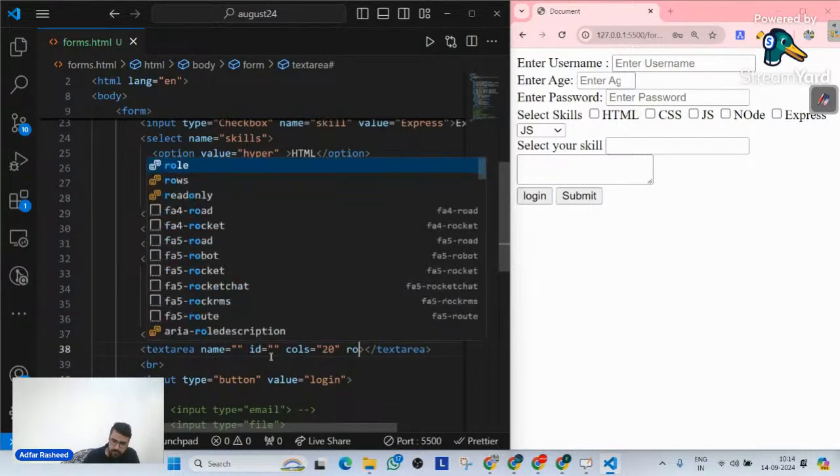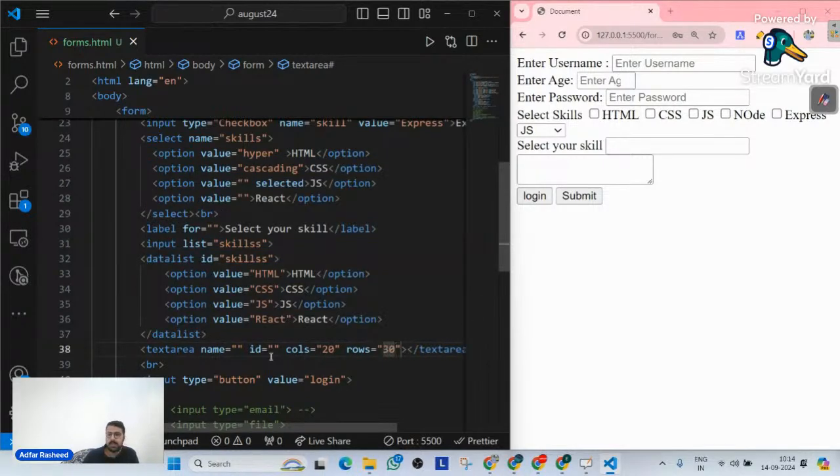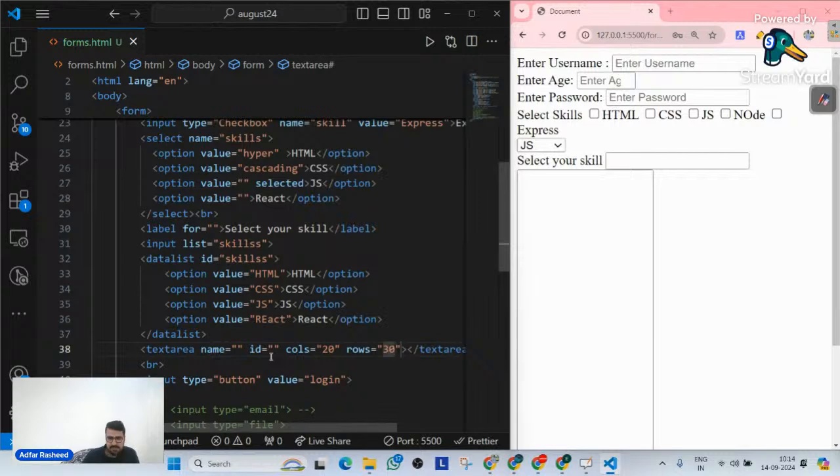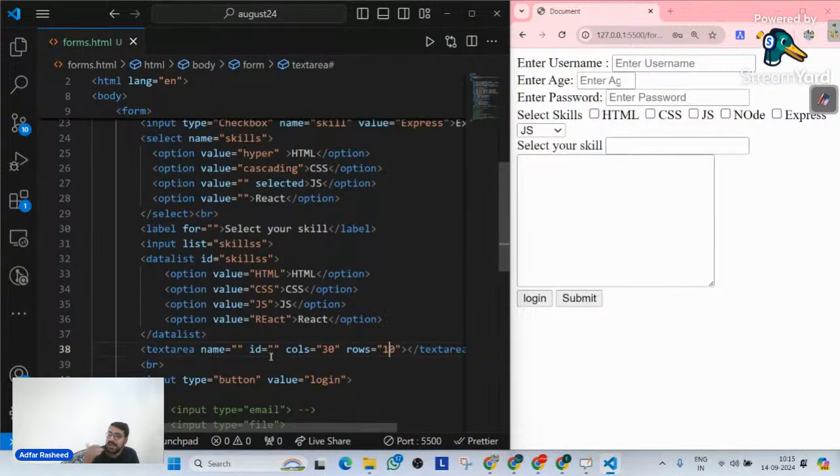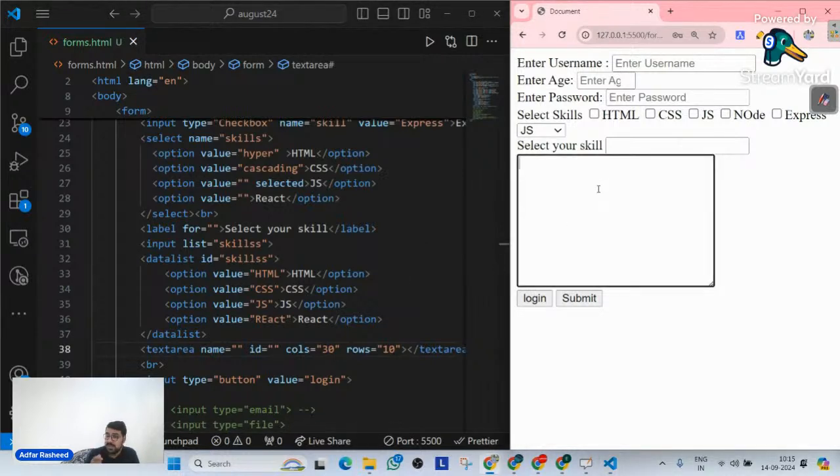And let's suppose I also want rows. How many rows? Let's suppose 30. Rows 30 is a very big number. Let's make it 20, and let's make columns 30. So if I make columns 30 and rows 20, you can clearly understand that my input field actually gets bigger in size. How many columns you want in a single textarea, how many rows you want in a single textarea, it's completely up to you. So the point is that whenever you need an input field that should allow you to insert multi-line input from the user, such as feedback, you use a textarea.